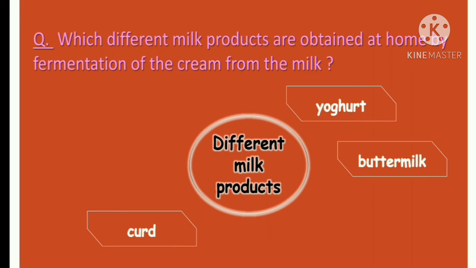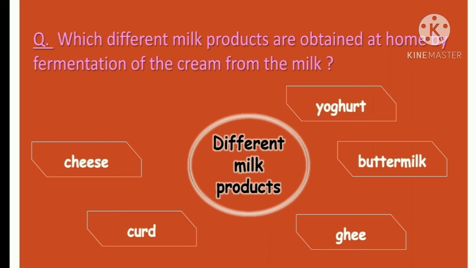We get buttermilk from the curd. Then we get ghee. You might have seen your mother collecting ghee from the cream of the milk at home. Then we also get cheese from this milk. Also, Srikhand, which is very yummy, is made from these milk products.